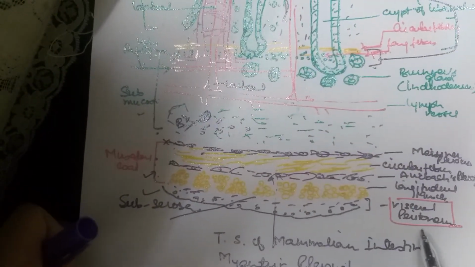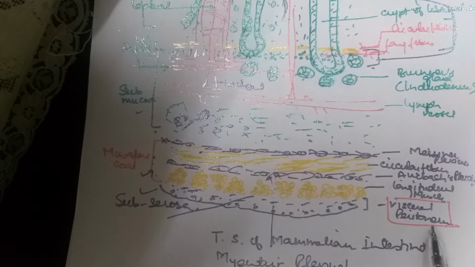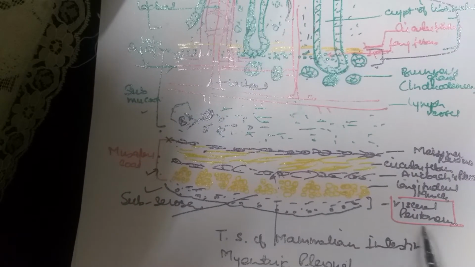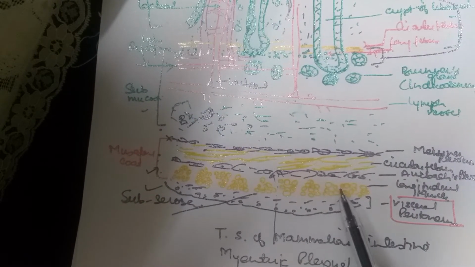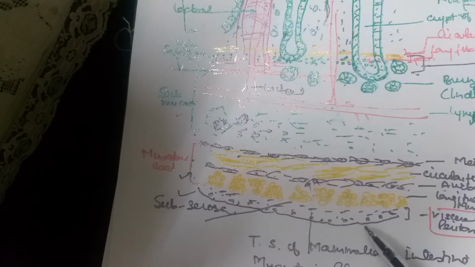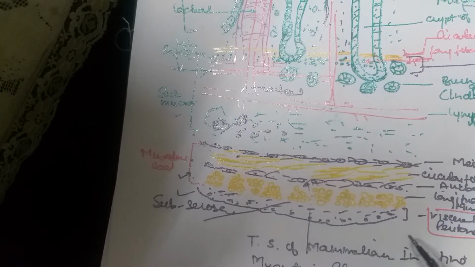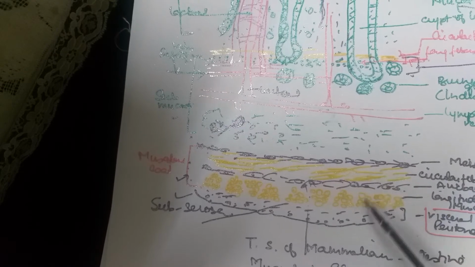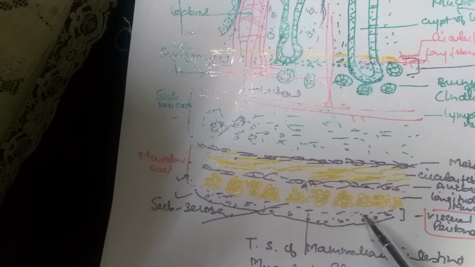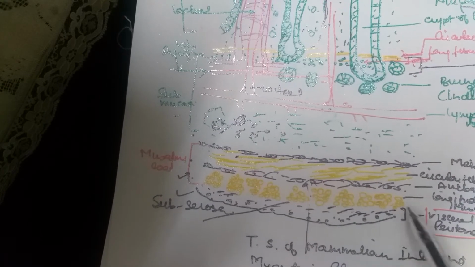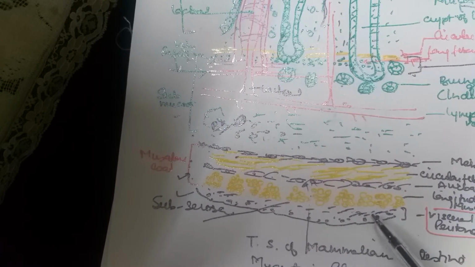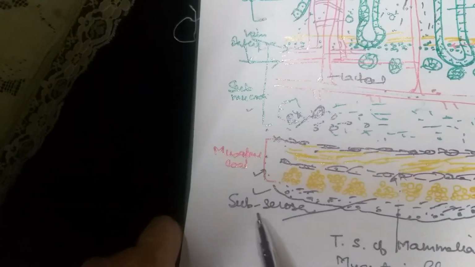The outermost layer, as I said, is the visceral peritoneum. It is simple squamous epithelium of mesodermal origin. It is attached to the underlying muscle layer. This side is the lumen of the intestine, and this is the outermost side. It is joined to the underlying muscular coat by a thin sheet of connective tissue, which is called subserosa.